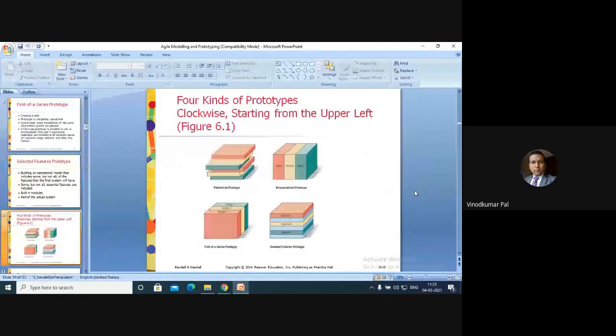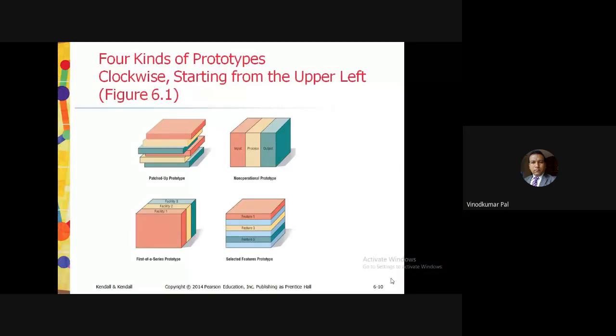Yeah, like this. First one, patched up. It has all the necessary features, but it is inefficient. Types of outputs are available, but the retrieval and storage of information may be inefficient.